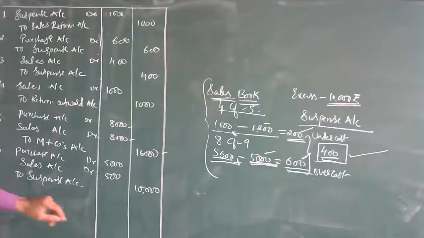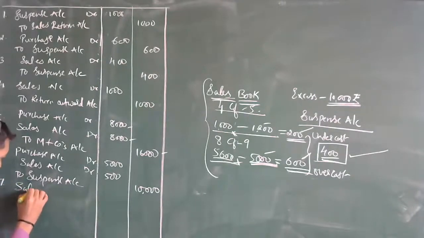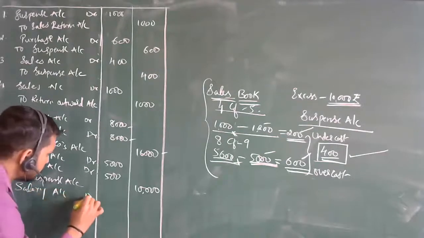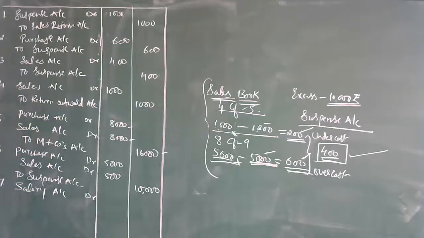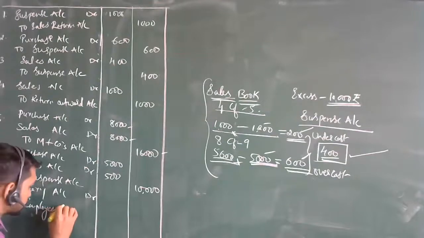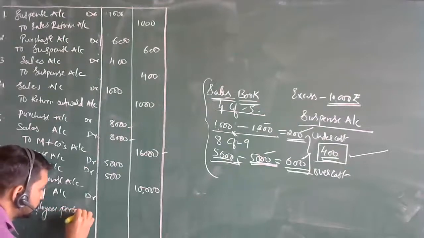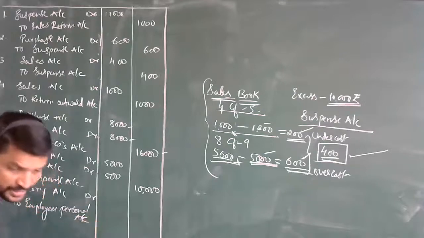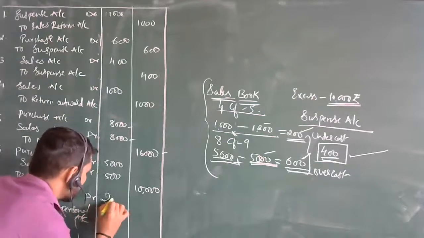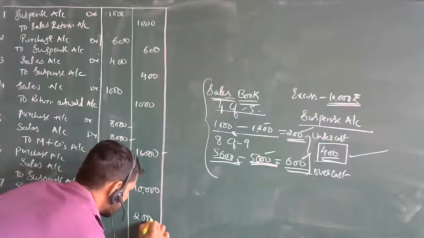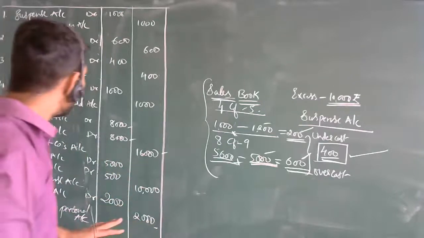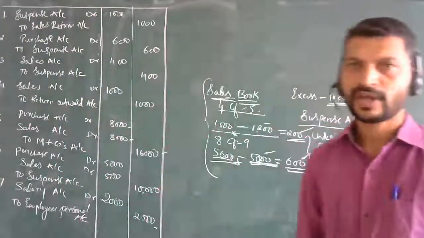The last entry for this illustration is salary account debit to employee's personal account. What is the amount here? 2000. So this is illustration number 4 that we have taken.